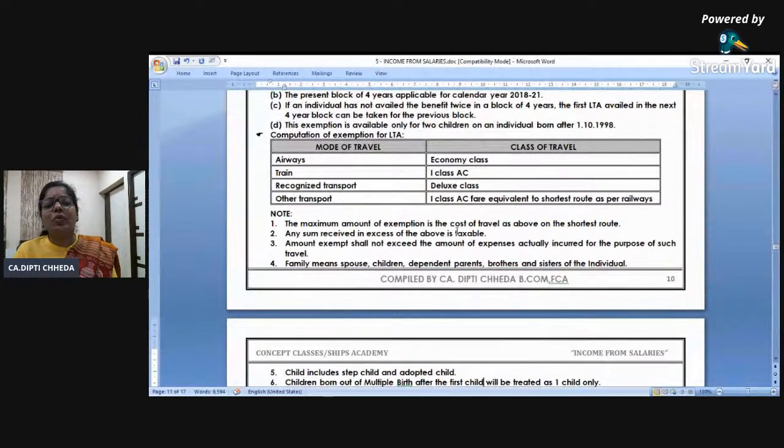And what will be the mode of travel, economy class and all, this is clear, right? But you have to travel actually, you can't take fake leave travel concession exemption. And family includes spouse, children, dependent parents, brothers and sisters.